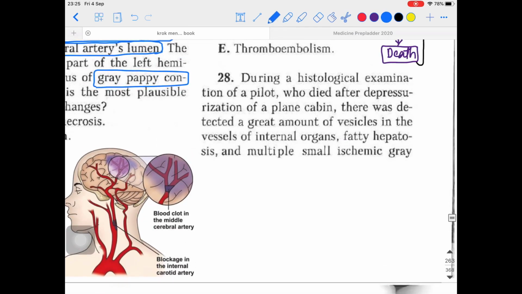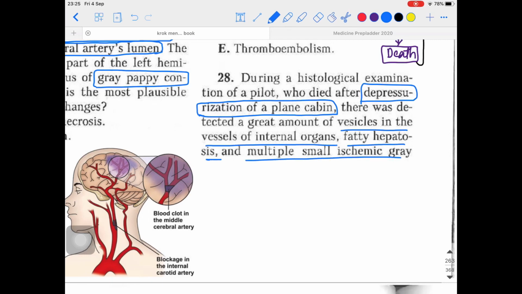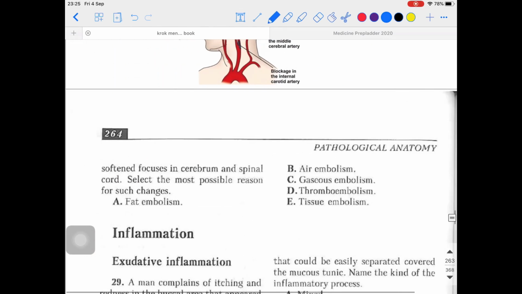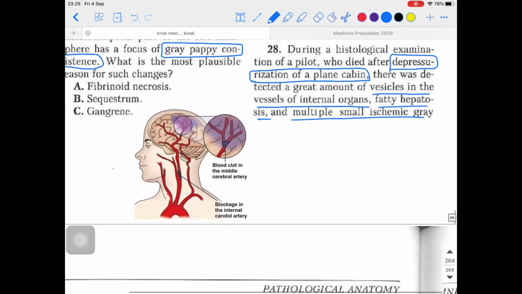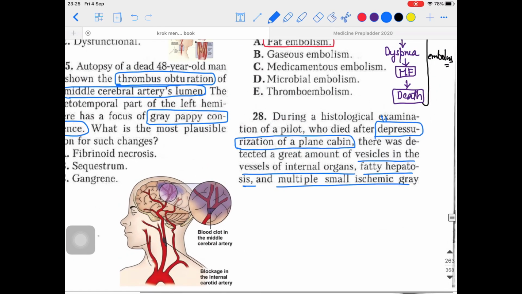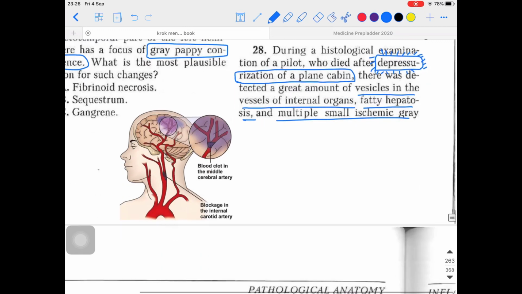Next question: during a histological examination of a pilot who died after depressurization of a plane cabin, there was detected a great amount of vesicles in the vessels of the internal organs, fatty hepatocytes, and multiple small ischemic gray softened focuses in the cerebrum and spinal cord. Select the most possible reason for such changes. So what example are they talking about? Look, the very important thing is depressurization, and I hope you got my point. I'm talking about decompression disease, decompression sickness over here.